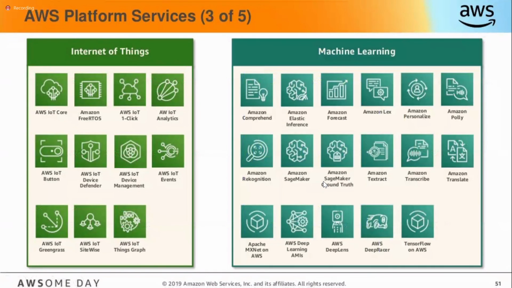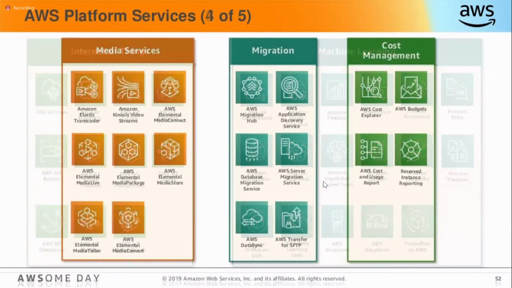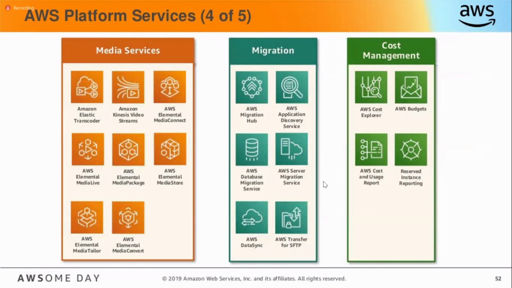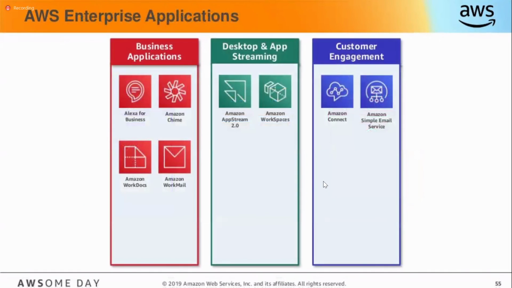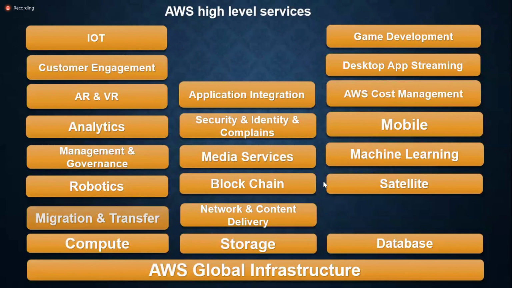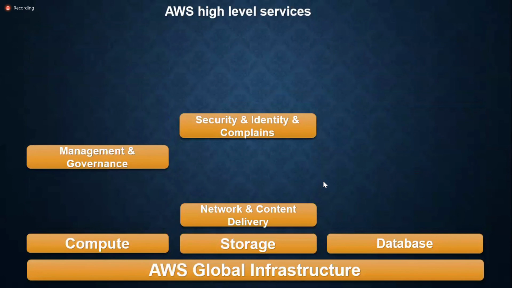IoT things are also not for us. Media services, not for us. Migration, maybe they will ask in the interview, but not for us. Cost management, yes, we'll discuss that. This is the latest one: augmented reality, AI, virtual realities. That is also not for us. So like I said, there are around 5,000 plus services, but we are not going to learn each and everything.